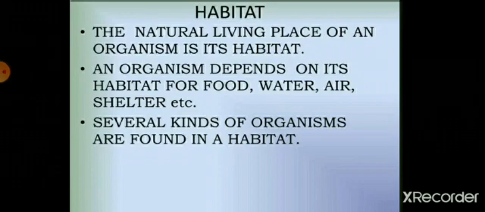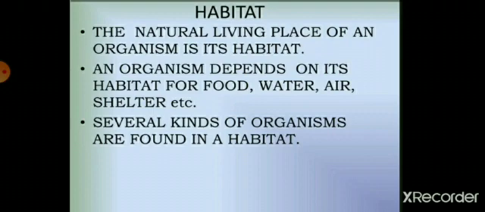So, children, in our previous class, we discussed the different types of habitat. Now we are going to discuss the different types of organisms on the basis of habitat.